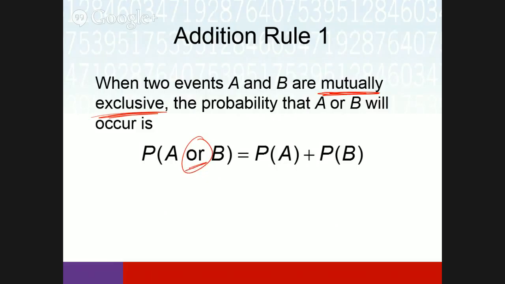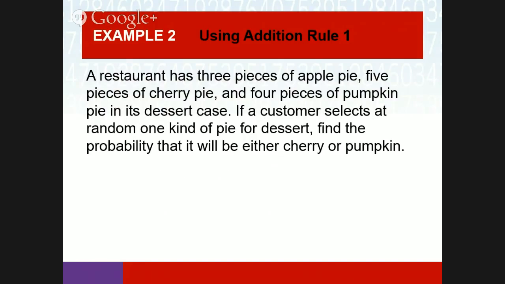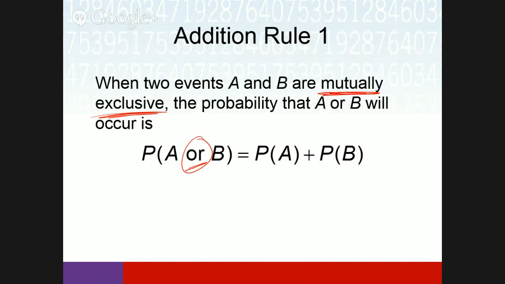If they are mutually exclusive, they have nothing in common. They can't happen at the same time. Mutually exclusive means there's no overlap.